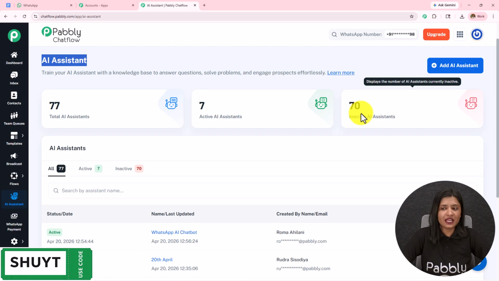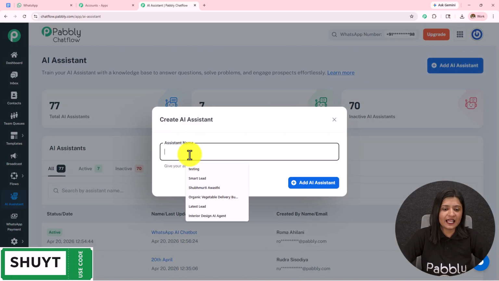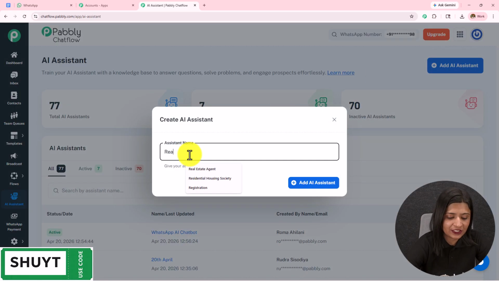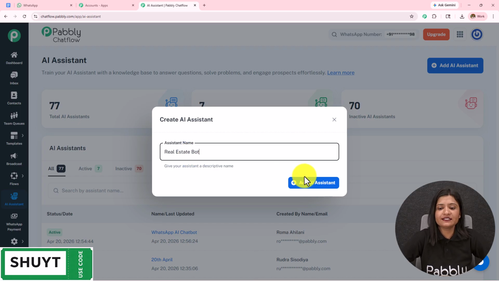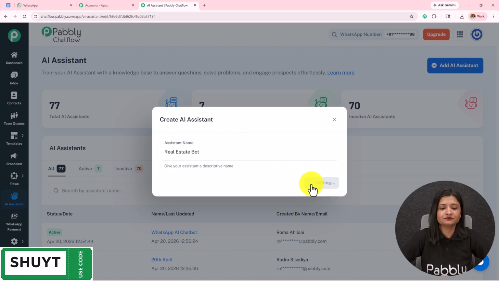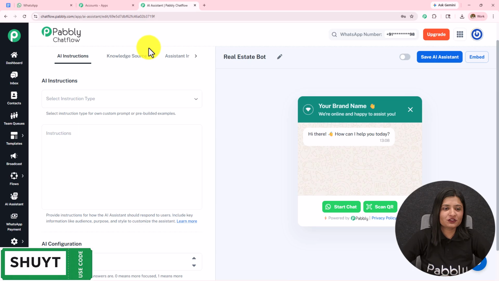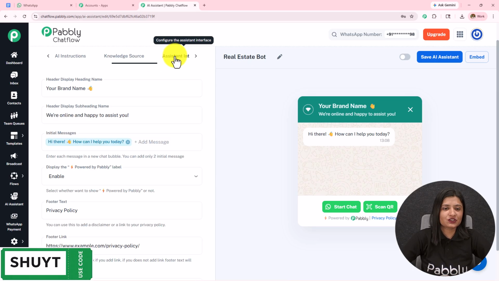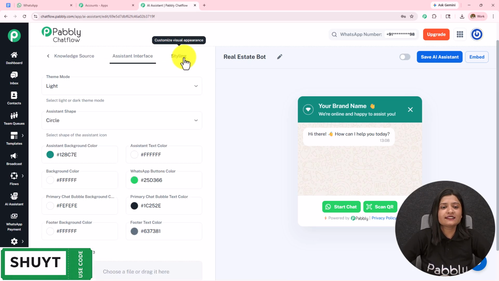To create a new AI assistant, you simply have to click on this add AI assistant, and then you have to name this. I'm going to name this real estate bot, and then simply click on this add AI assistant. Here I've landed on this page. On the top, you can see all these options: AI instructions, knowledge source, assistant interface, and styling.